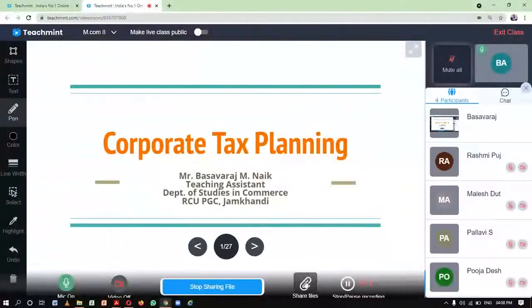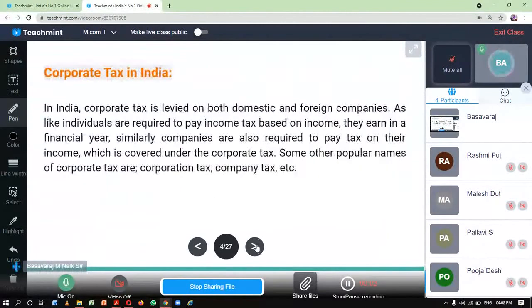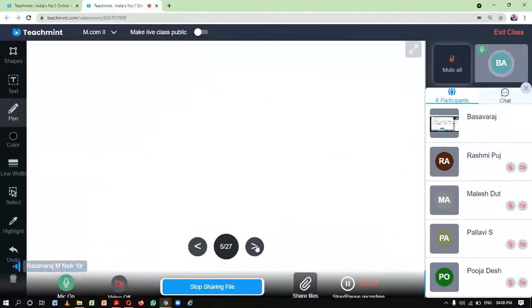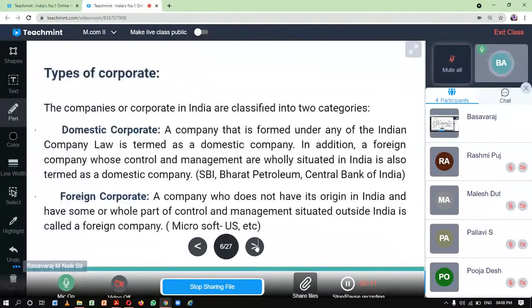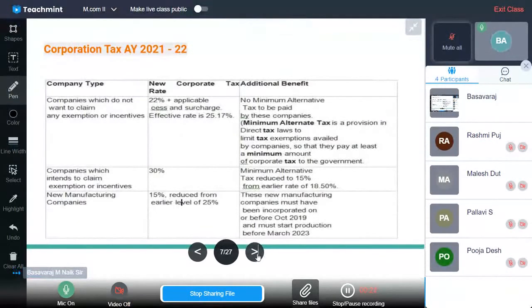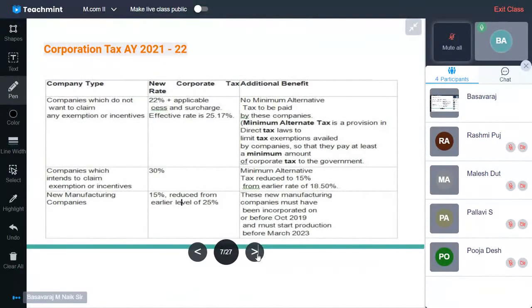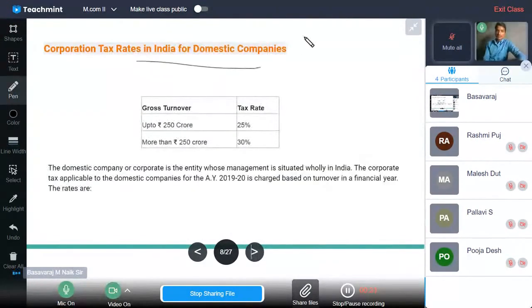And 22, right? Along with that, we discussed for the domestic company what exactly the tax rate is. We know that up to 250 crore, if their turnover is up to 250 crore, then the tax rate will be 25%, and for more than 250 crore, the tax rate will be 30%. That we have seen in the last class.